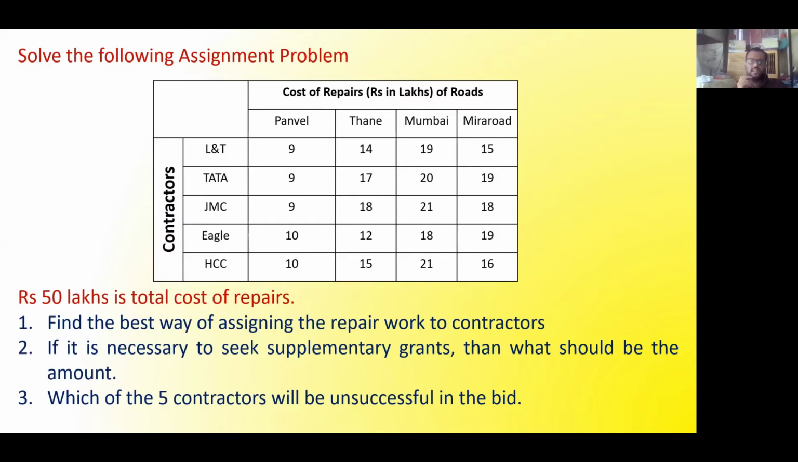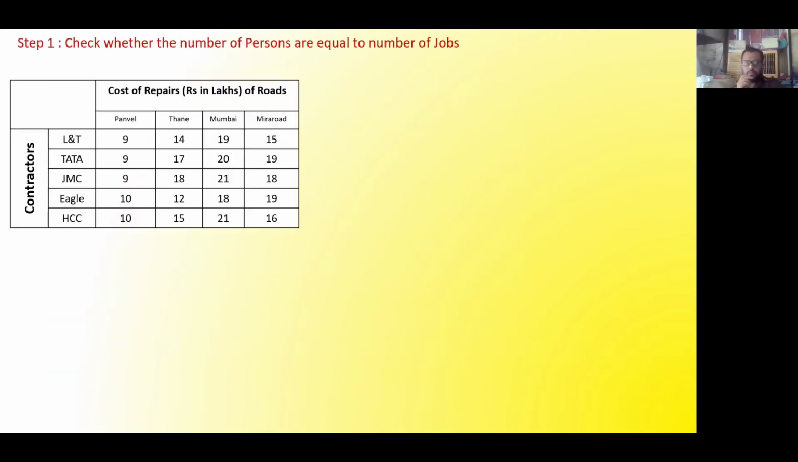So here you can see there are 5 rows, but there are only 4 columns. That means the number of roads or number of jobs is less. So to proceed in our solution, we have to first add a dummy road, a dummy job. So step number 1 is not correct because the number of rows is not equal to columns. Then what we need to do is add the dummy column here. So I have written step number 1B.